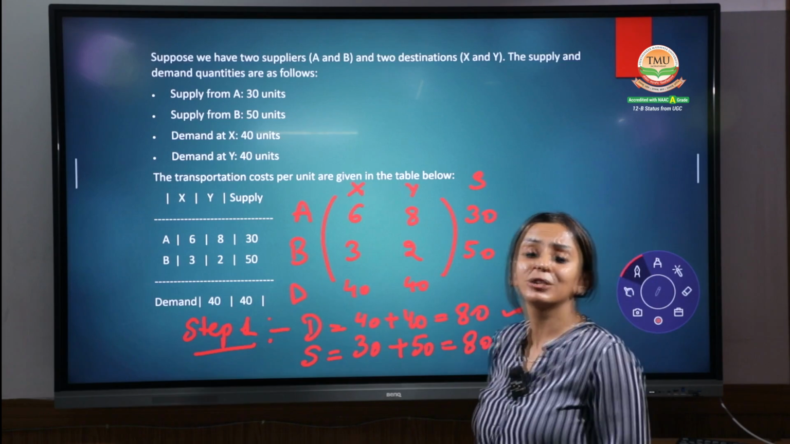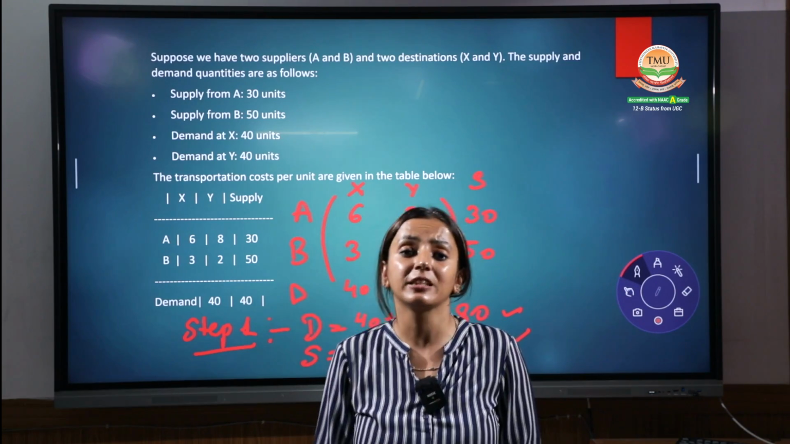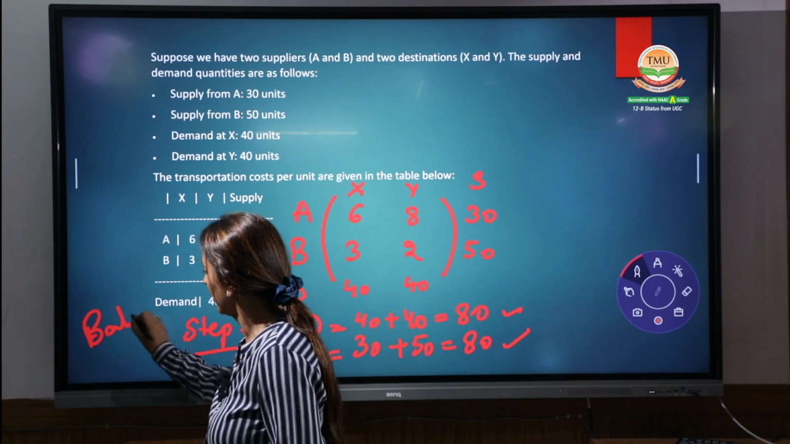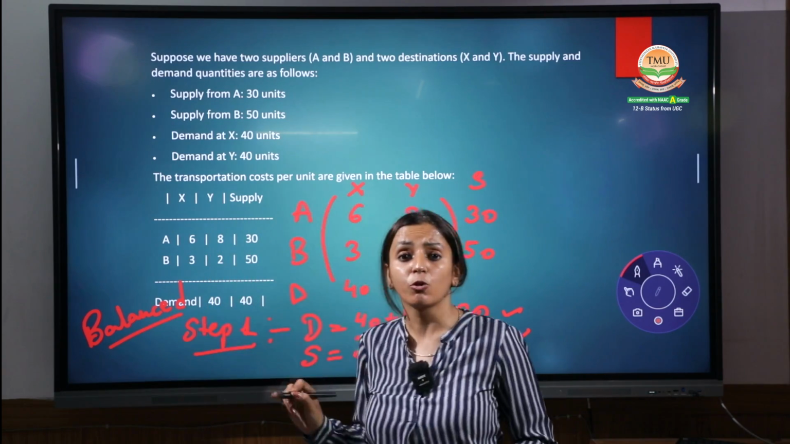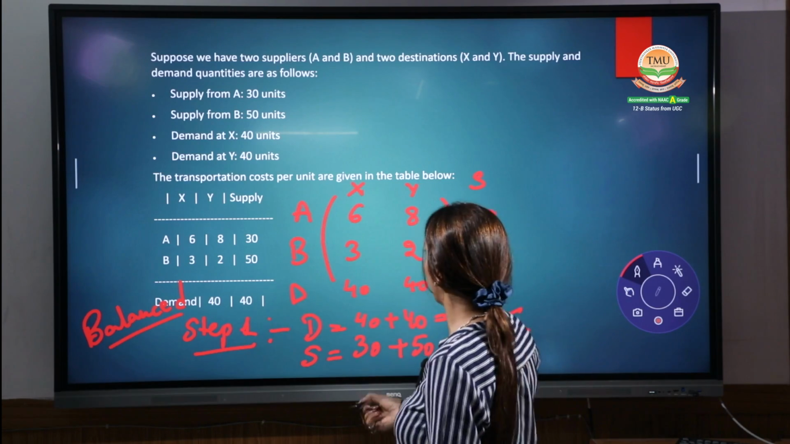Again, the first point is over. Yes, the demand and supply are equal. That means it is a balanced question. This question is balanced, right? But don't just look at this question. Start doing it practically with me. It will make you stronger rather than just looking.